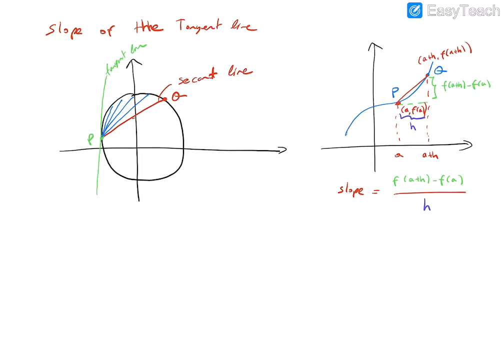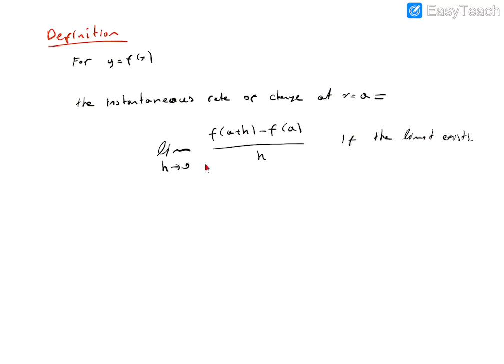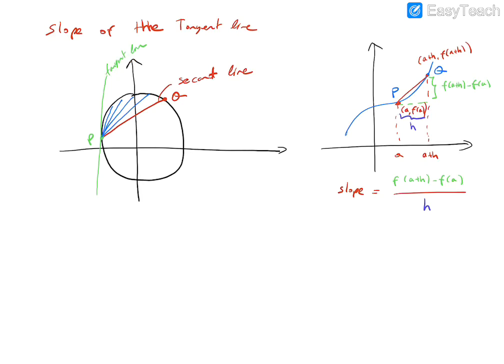If h goes to 0, or a plus h approaches a, or Q approaches the point P, with the limit notation you will obtain the same definition. So this limit will be the slope of the tangent line. Here you will obtain the tangent line.